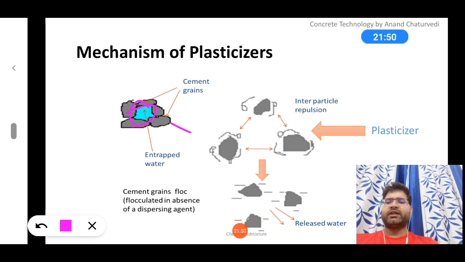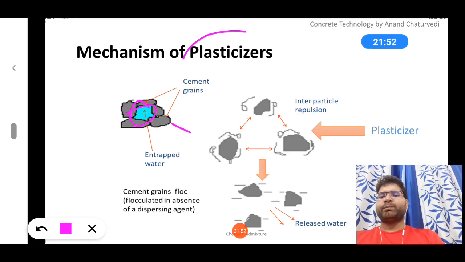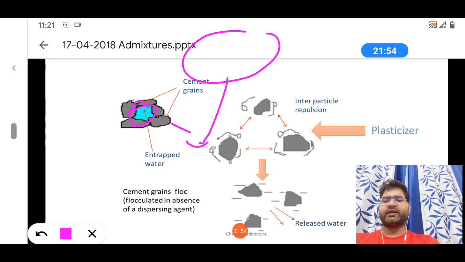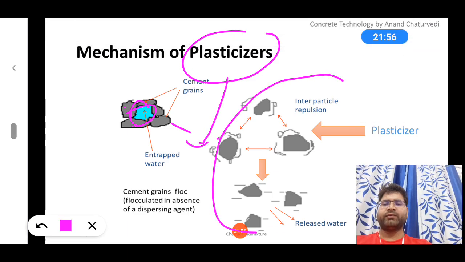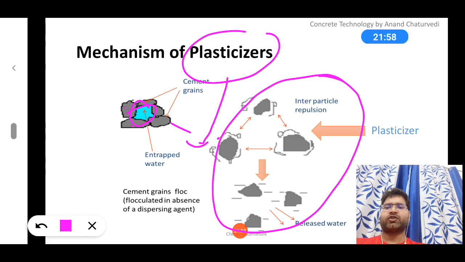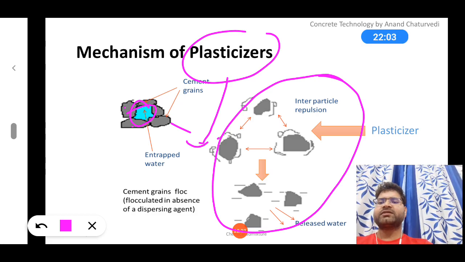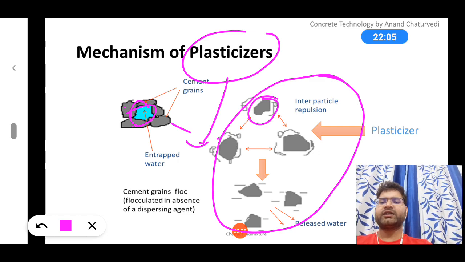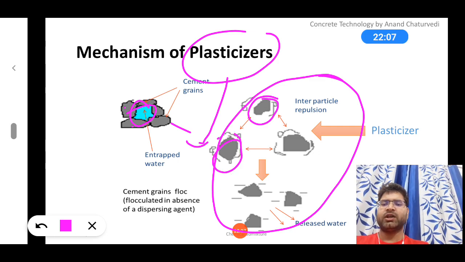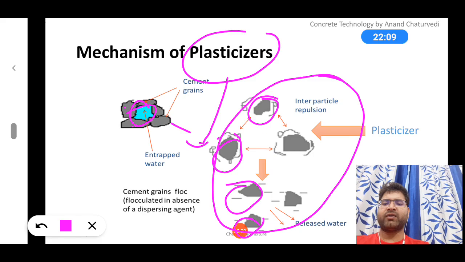So let's say we added plasticizer. How will it behave? Yeah. So when you add plasticizer, it will negatively charge the whole floc which has been formed from the cement and some limited water.